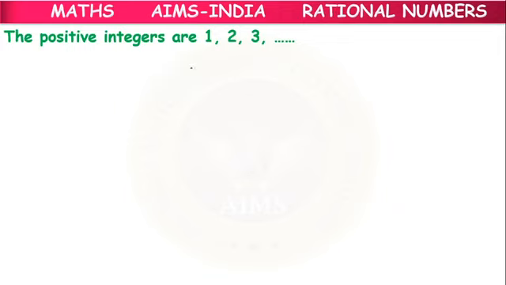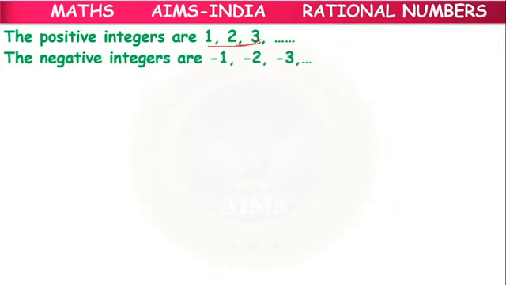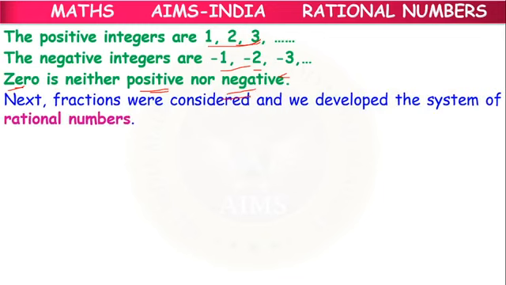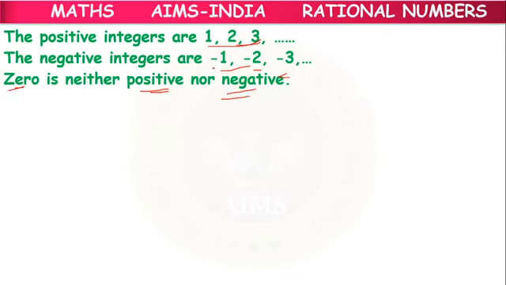Here 1, 2, 3 and so on are considered positive integers. -1, -2, -3 are considered negative integers. 0 is neither positive nor negative. So these are integers.